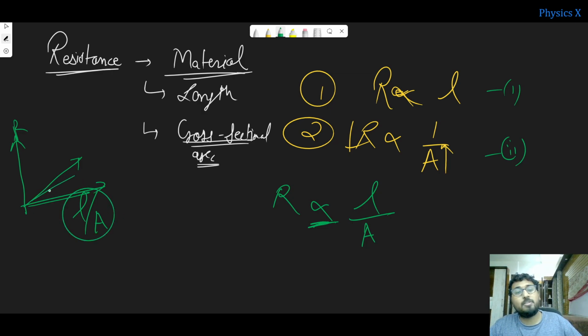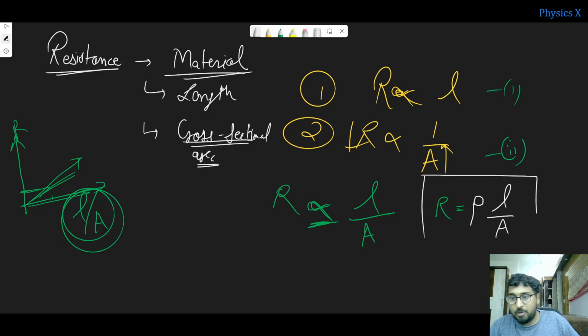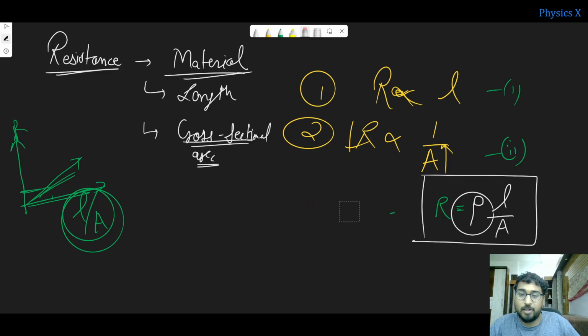So to get the value of R, we need to multiply something with L by A, to remove this proportionality sign. I will remove the proportionality sign and introduce a constant, which is represented by rho. I will tell you what this is. You need to remember this formula first of all, and this is nothing but a constant, and rho is also a parameter.